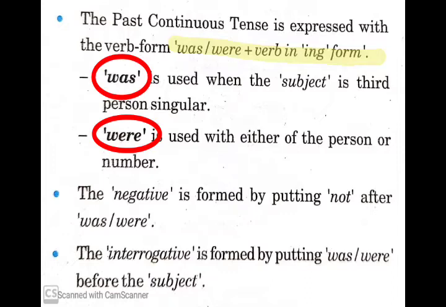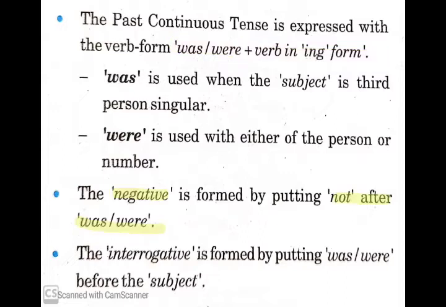Was is used when the subject is third person singular, means was is used with he, she, it, etc. And in the rest of the cases we use were. For example, he was playing, she was playing, they were playing, the girls were playing.